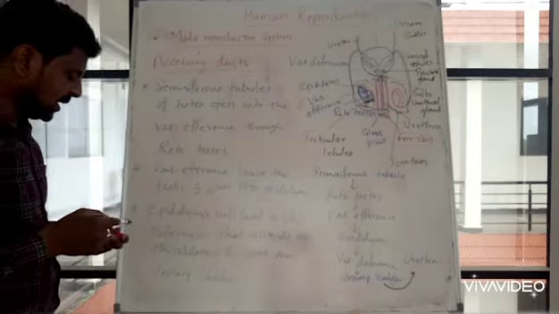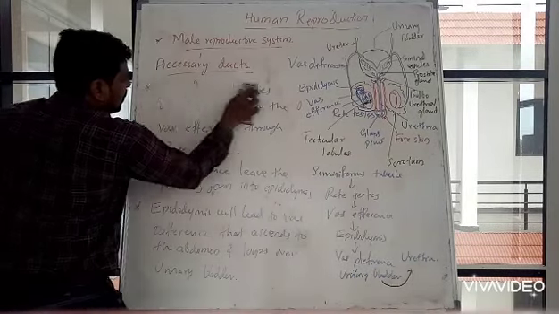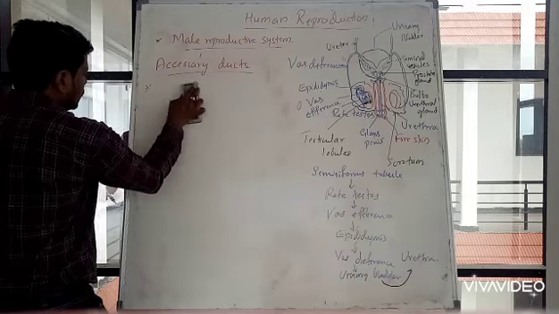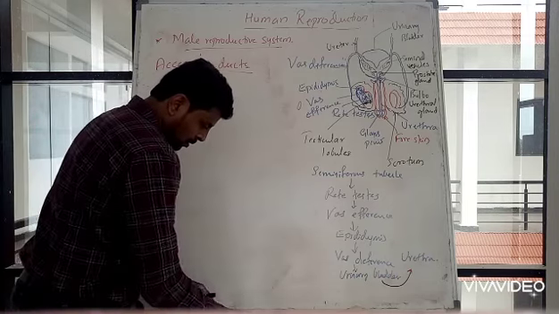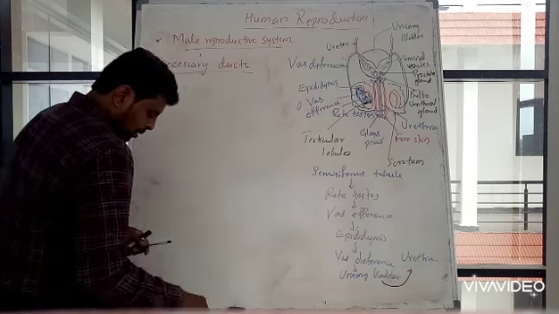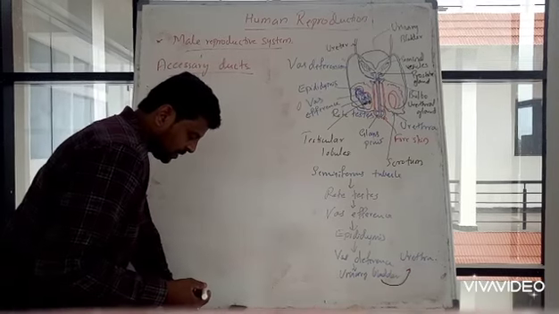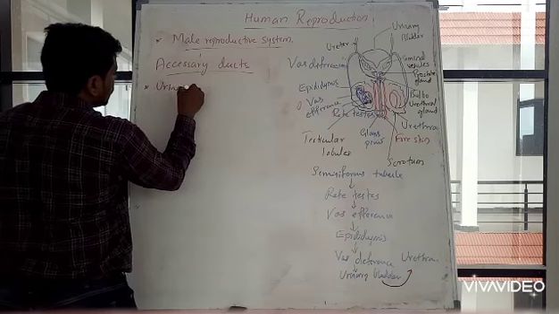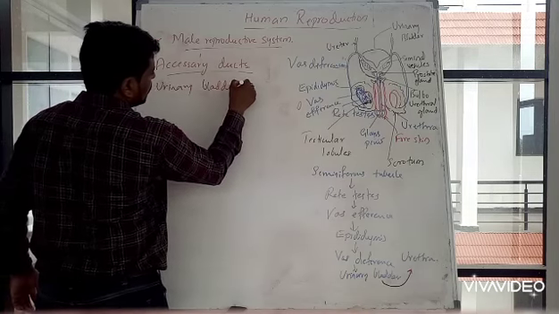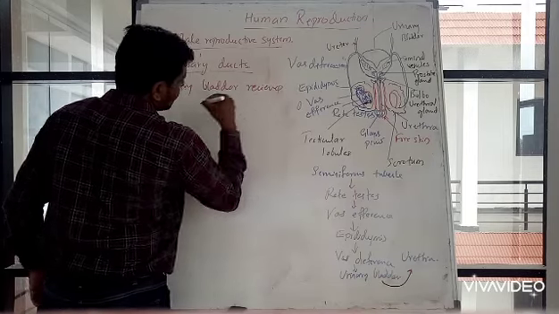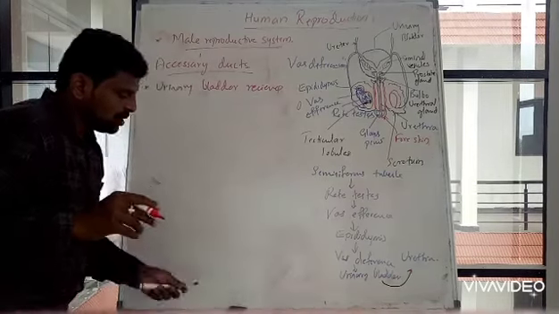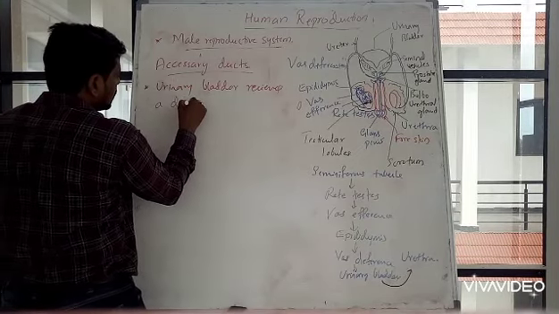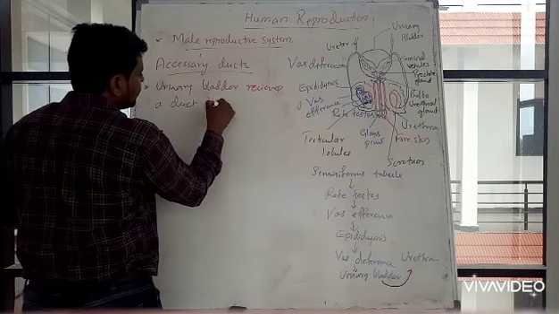Okay, urinary bladder. Then we will try to write here. The urinary bladder receives a duct from seminal vesicle also.